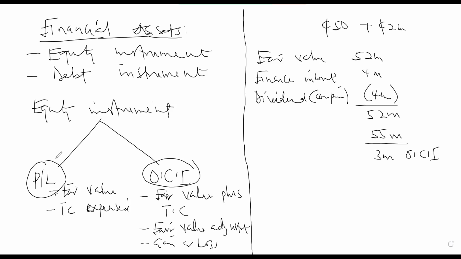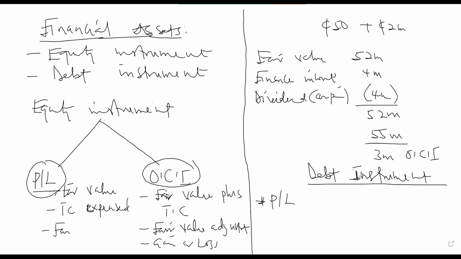What about financial asset through debt instruments? So for the debt instruments, we are buying debt instruments. Okay, so if it is through debt instruments, the classification is 3. We add one additional category to this one. So the first one is through profit or loss, which is not different from this one: fair value. The transaction cost will be an expense. Then for the profit or loss, at the end of every year, you also find the fair value of the assets. Any gain or loss will be charged to profit or loss.